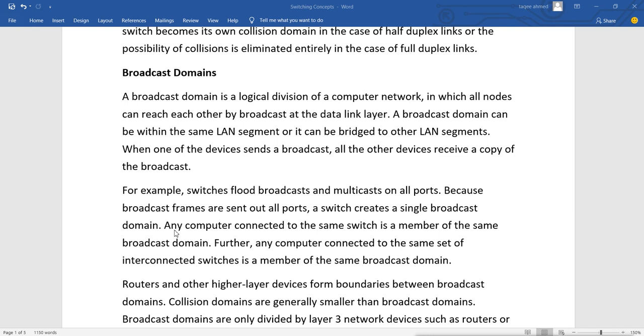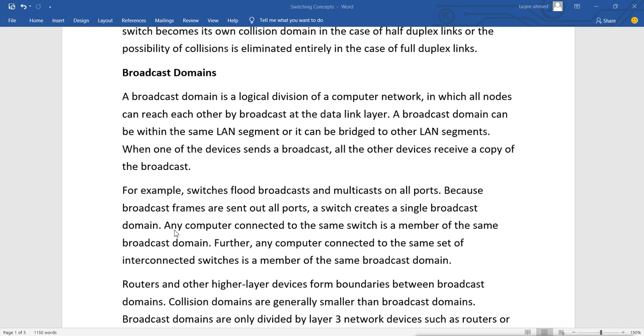Now the switch can do the broadcast. That means the switch does not cause collisions, because it does not broadcast everything like a hub. When any device sends data to any other device, it is not broadcast data, whereas it would still be broadcast in a hub. But when you have a switch, when PC1 sends the data to PC2, it will only go to PC2. It will not go to any other device.